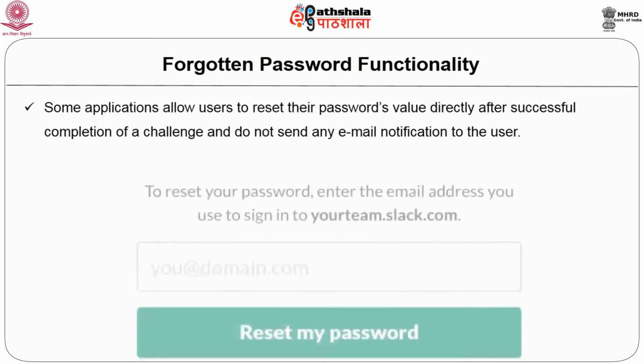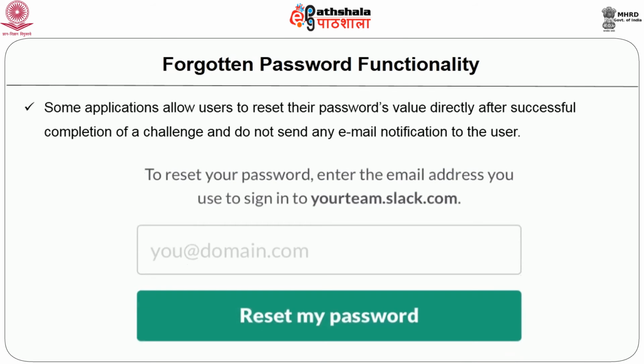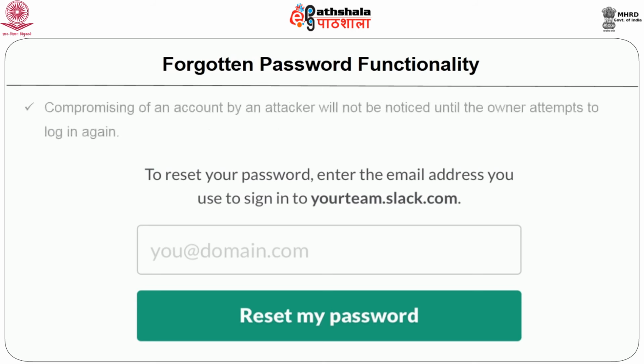Now next we want to talk about some applications that allow users to reset their password value directly after successful completion of a challenge and do not send any email notification. So this means that the compromising of an account by an attacker will not be noticed until the owner attempts to log in again.